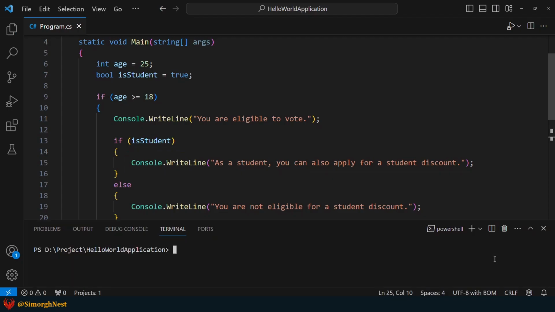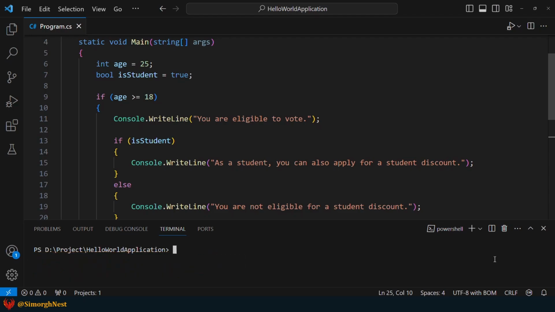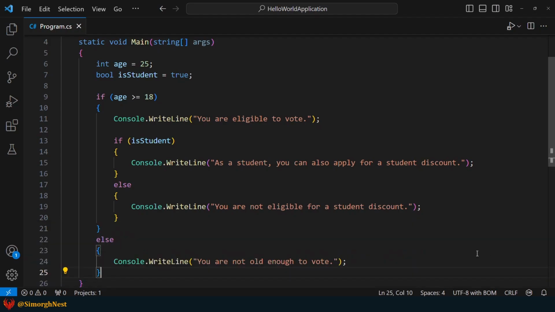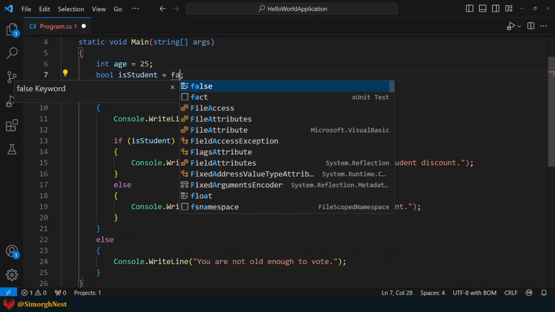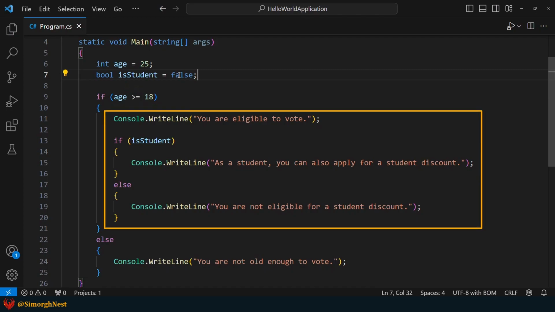Now, let's run the application to see the result. As you can see, we get the expected result. Okay, what if we change the value of isStudent to false? In this case, since 25 is greater than 18, the condition evaluates to true, and the code inside this block will be executed.